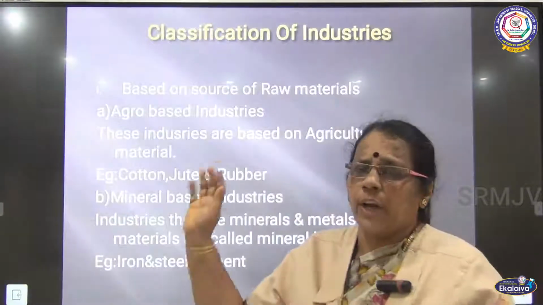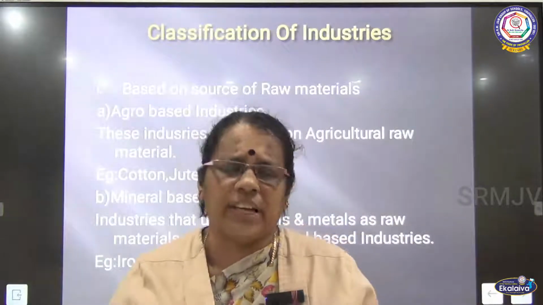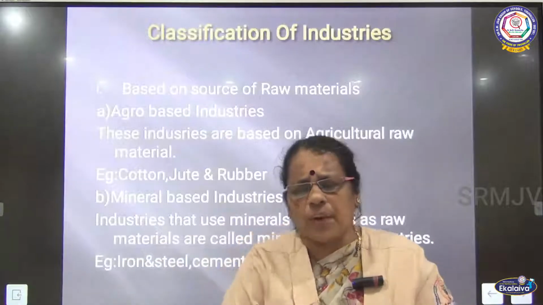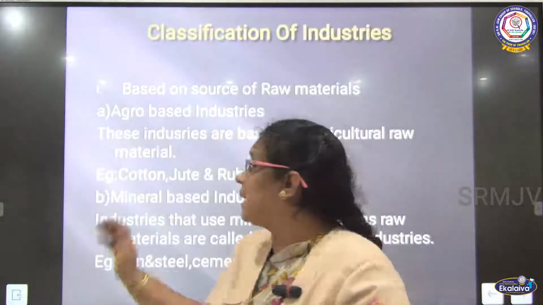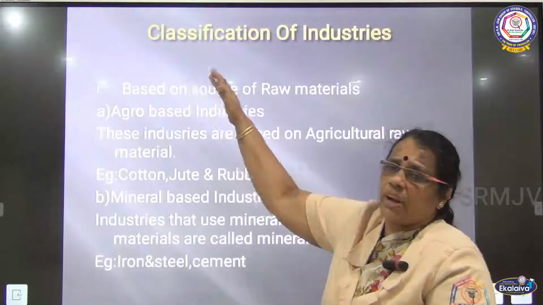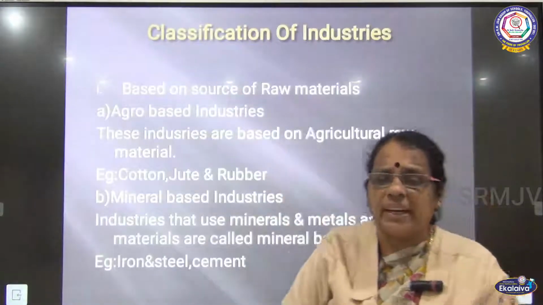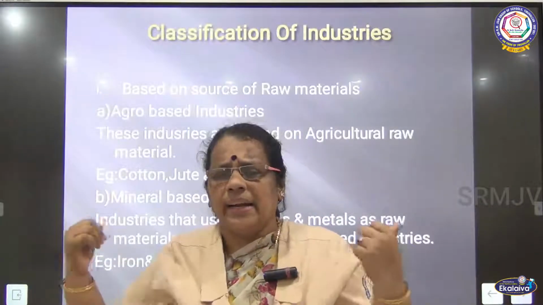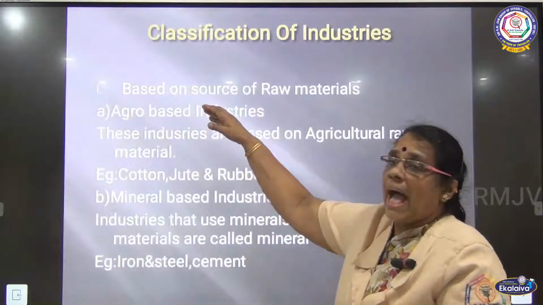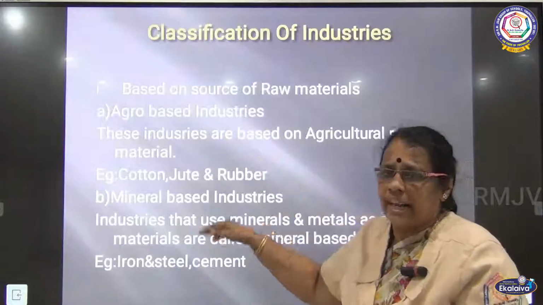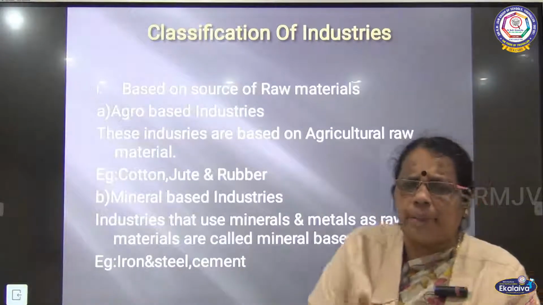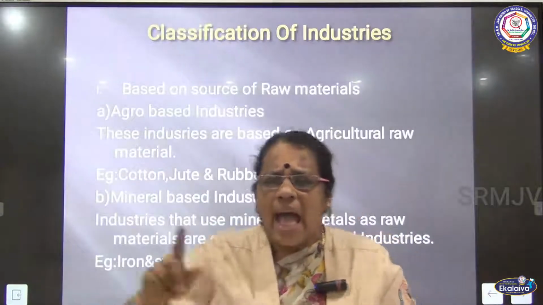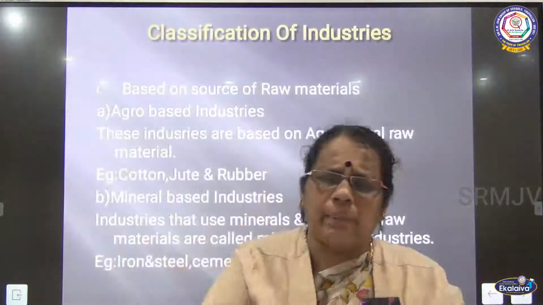The next one, we are going to talk about classification of industries. There are various classifications of industries we are going to see in detail. What is the first classification? Classification based on source of raw materials. Depending upon the source of raw materials, industries can be classified as agro-based industries and mineral-based industries.